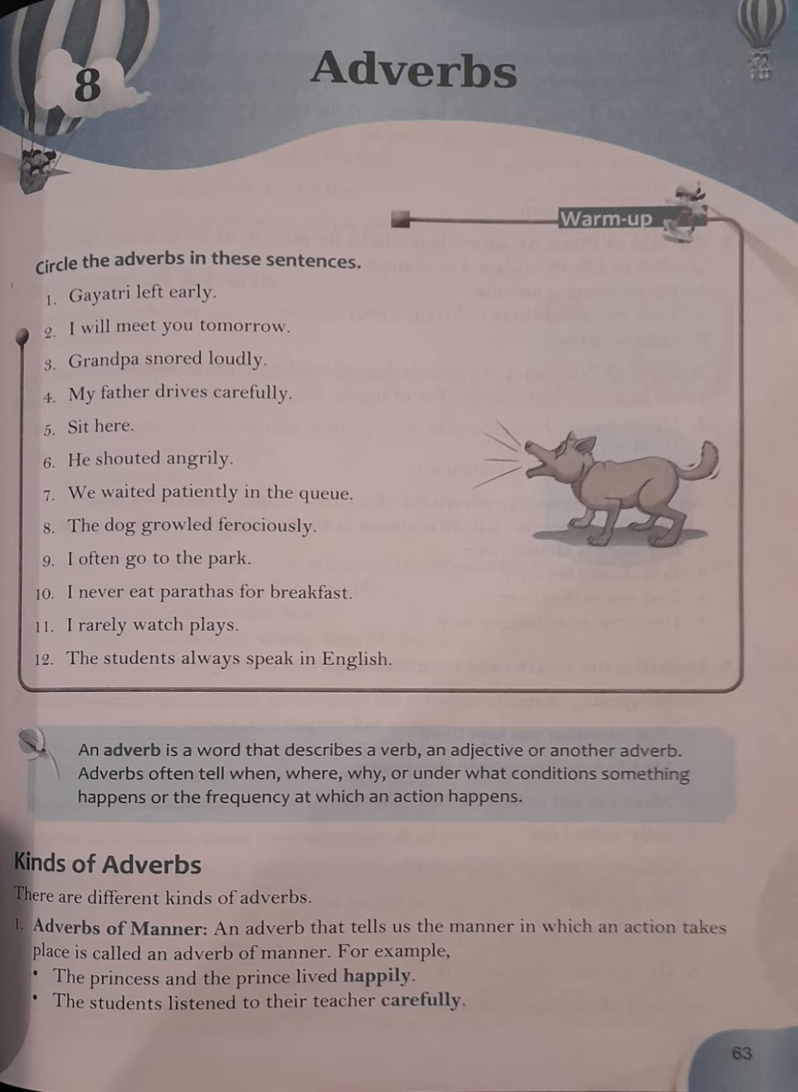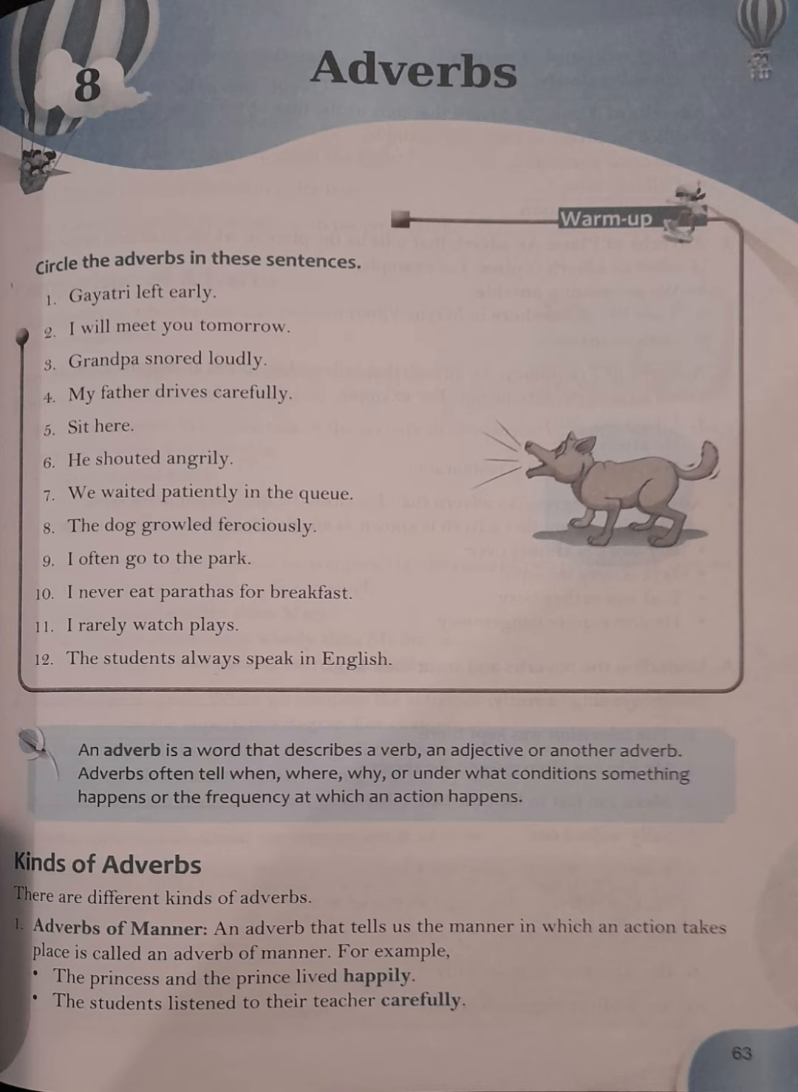Sit here. Here. Here is adverb of place. He shouted angrily. How he shouted? Angrily. Angrily is adverb of manner. We waited patiently in the queue. Patiently, and patiently is adverb of manner. The dog growled ferociously. Ferociously is adverb of manner.